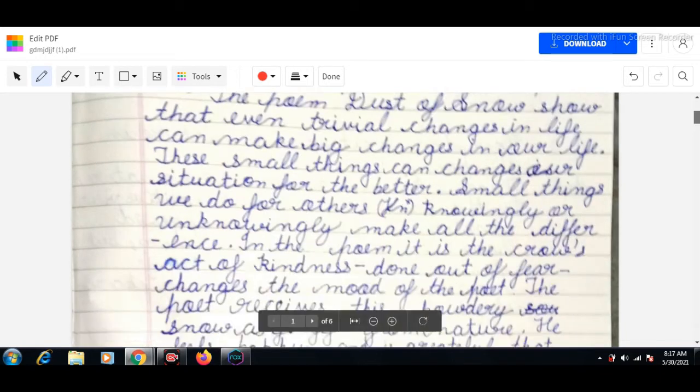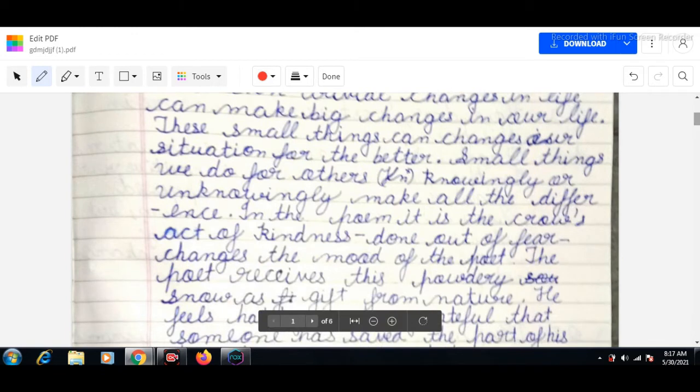We think that a small thing cannot change our situation, but that small thing makes a big change in our situation for the better.